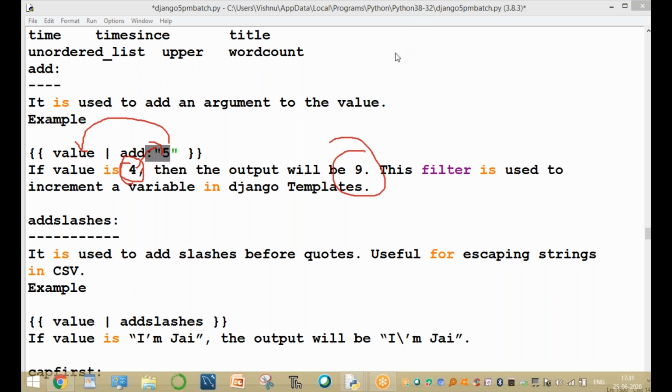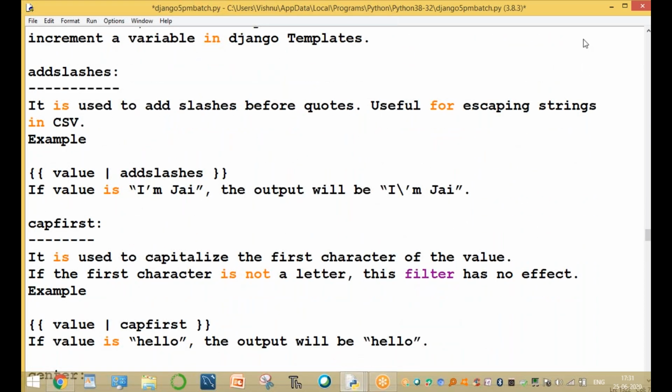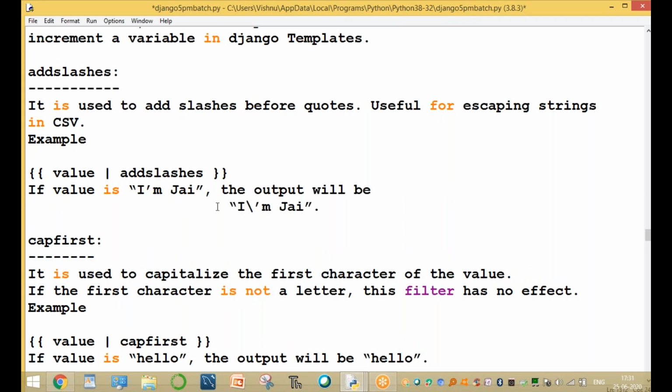The next one is addslashes. It is used to add slashes before quotes, useful for escape characters. The value is, for example, I am Jai, with quotes, and the output will have slashes added. Here a single slash is added before the quote. Now this is the value.